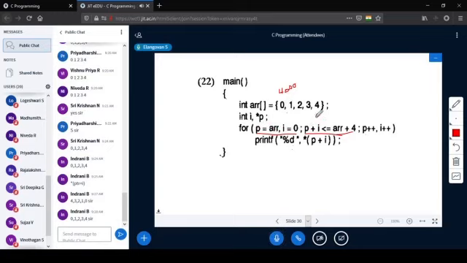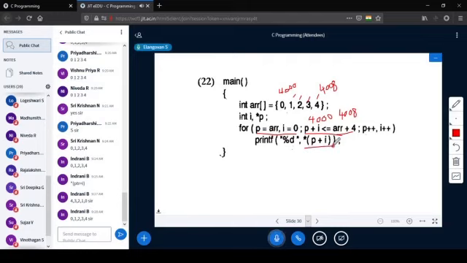This 4000 plus 0, I is 0. 4000 less than or equal to ARR plus 4. ARR plus 4 means 4002, 4004, 4006, 4008. So ARR plus 4 is 4008. This is 4000 initially, 4000 plus 0 is 4000, and here it is 4008. Right? Yes, it is less than or equal, the condition is satisfied, which is coming here.